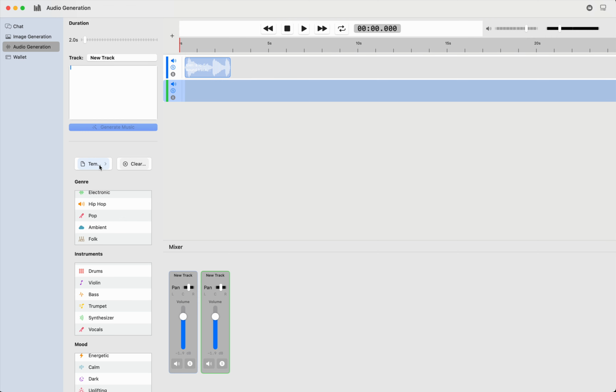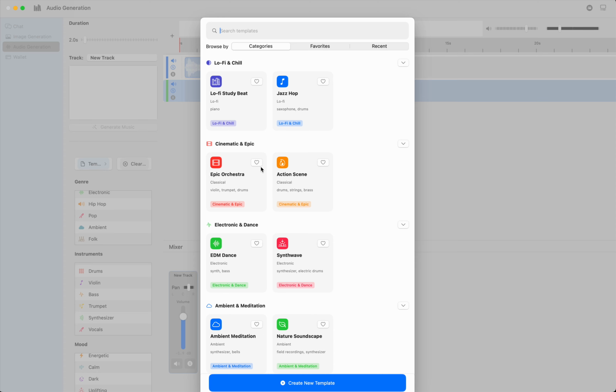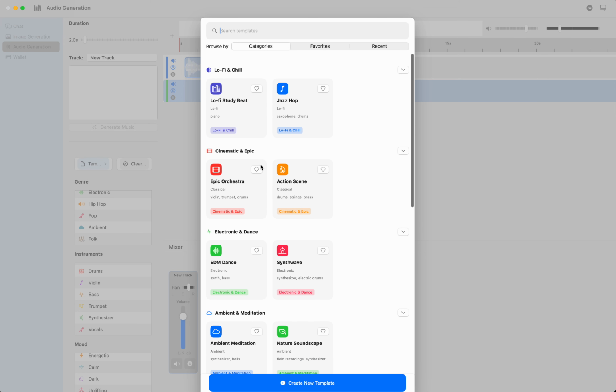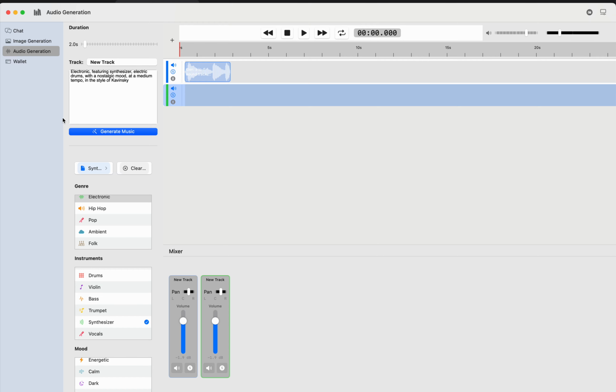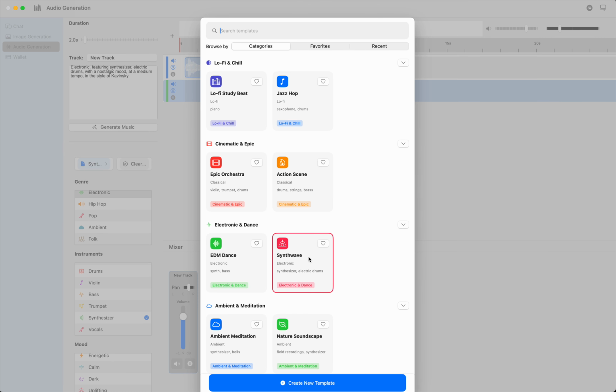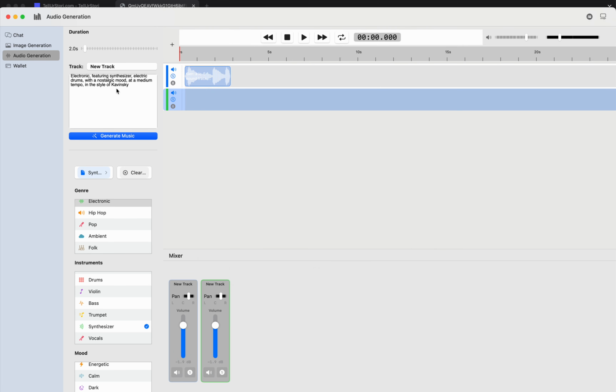Here I want to use our prompt template library, where you can see we have a bunch of them. Let's choose synthwave in this case. You can also create your own and heart them and see which ones you've used in the past, etc. In this case, we're using the synthwave template from our library. Electronic, featuring synthesizer, electronic drums with a nostalgic mood at a medium tempo in the style of Kavinsky. So we'll go ahead and kick that off as well.